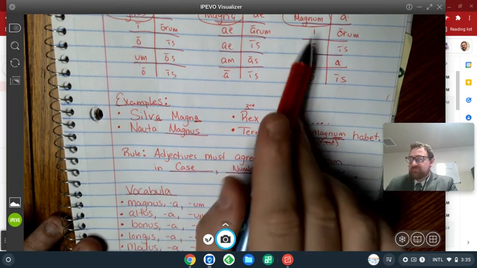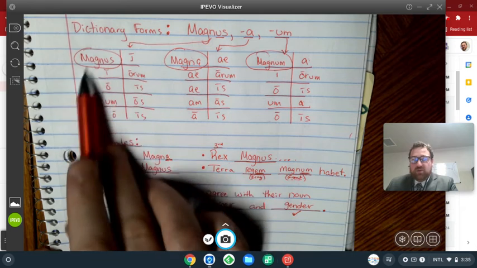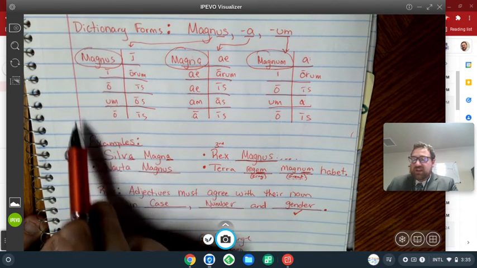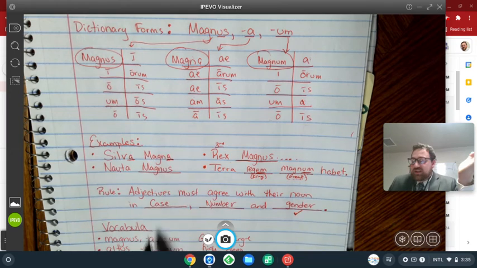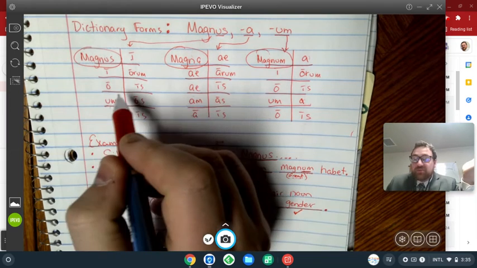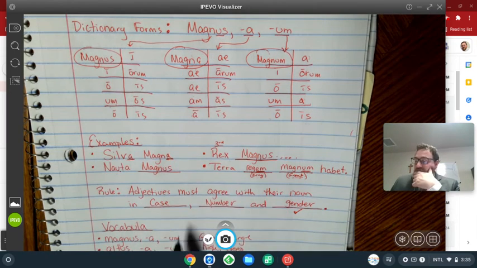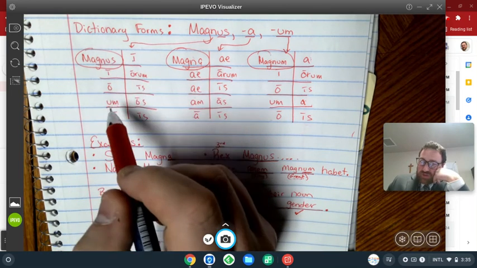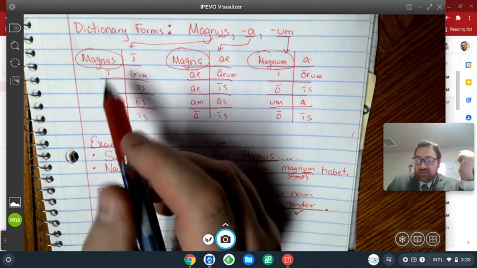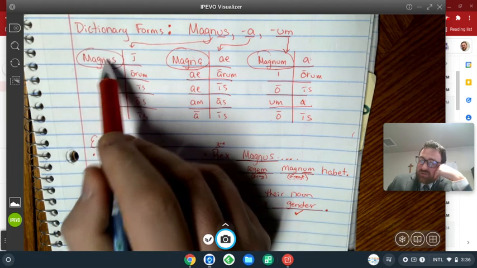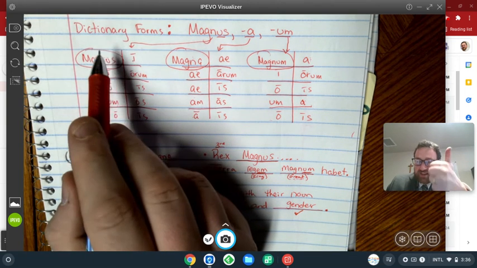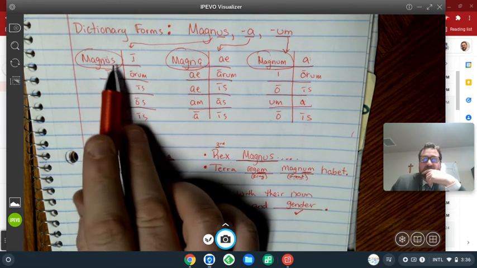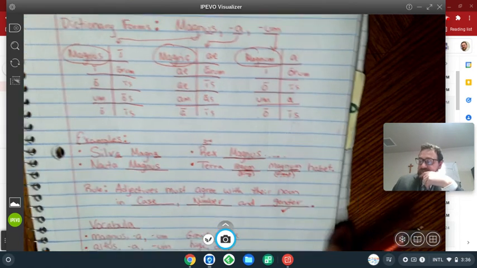Okay, I also need my word to agree in case and number. So that just means which case and which number, which side. So it needs to agree in case and number just means it needs to be from the right spot on the chart. Okay? So where's rex from on the chart? Well, if this was a chart of the third declension word, if this was a chart of king, of rex, regis, then rex would be here. So I need the one from here on the chart. That's the right case, that's the right number. So rex magnus. Okay? So magnus is the word I use with rex.